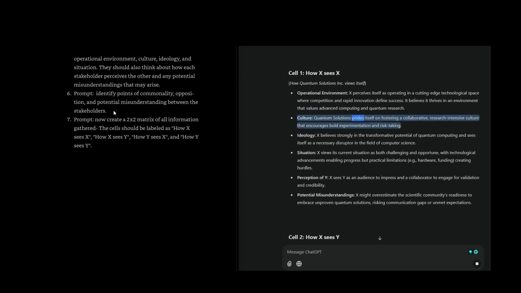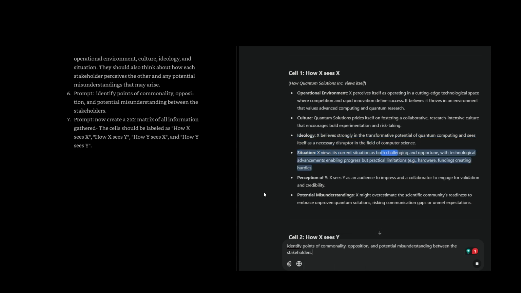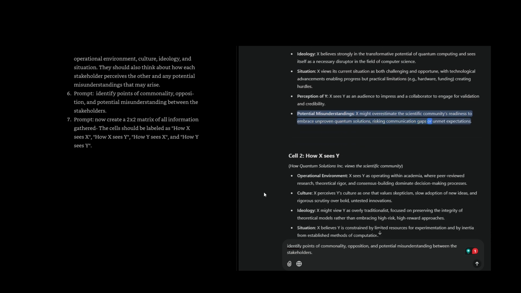Culture: Quantum Solutions prides itself on fostering a collaborative, research-intensive culture that encourages bold experimentation and risk-taking. Ideology: X believes strongly in the transformative potential of quantum computing and sees itself as a necessary disruptor in the field of computer science. Situation: X views its current situation as both challenging and opportune, with technological advancements enabling progress but practical limitations, e.g. hardware and funding, creating hurdles. Perception of Y: X sees Y as an audience to impress and a collaborator to engage for validation and credibility. Potential misunderstandings: X might overestimate the scientific community's readiness to embrace unproven quantum solutions, risking communication gaps or unmet expectations.